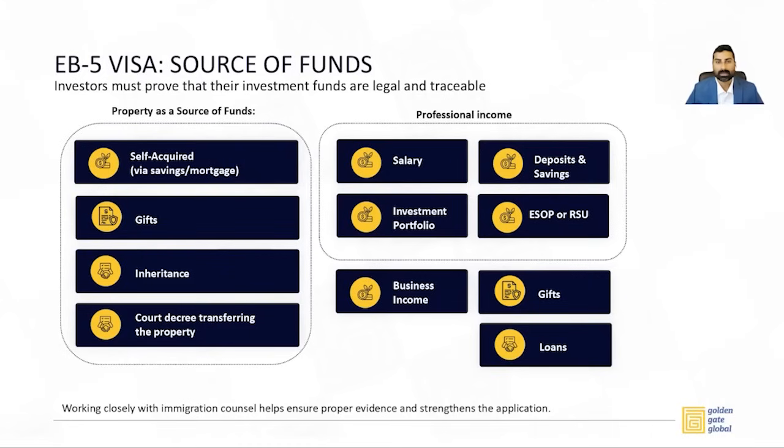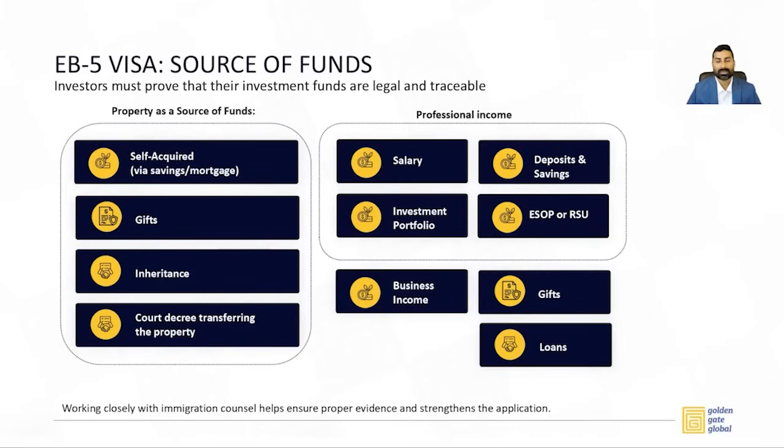In order to document your property or the real property for your source of funds, you first have to document how you acquired that property. It could be a self-acquired property, which you bought with your savings or with a mortgage. It could have been gifted to you. It could be inherited, or there could be a court decree transferring the property to the investor.